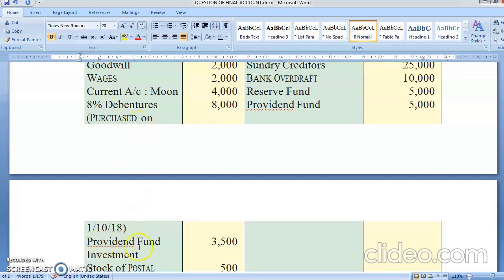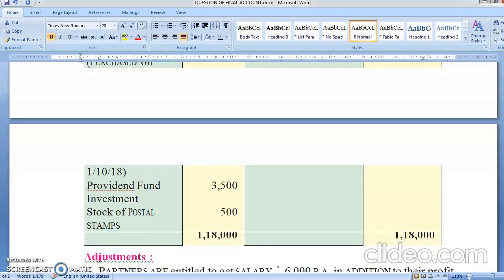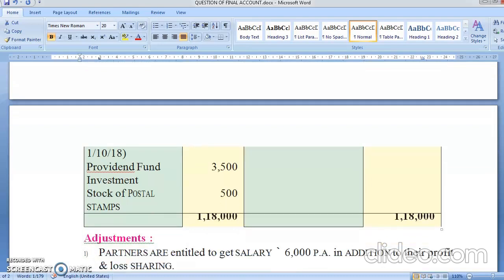Debenture purchase on 1st October. It's an investment you have done in some other company, it's 8,000. Provident fund investment, again an asset. Stock of postal stamp, this is a stamp which is there in the stock. So you'll write in asset side.